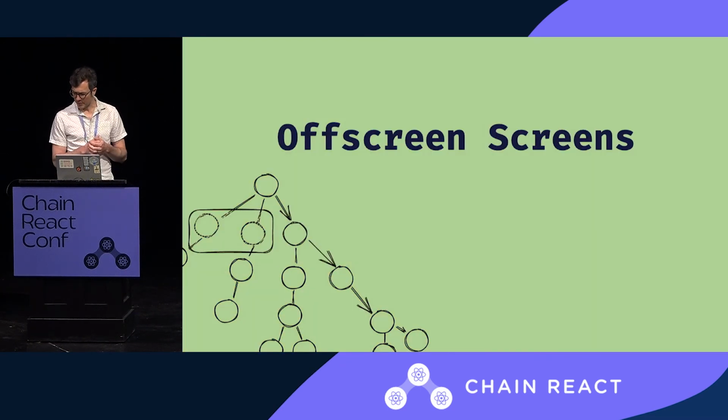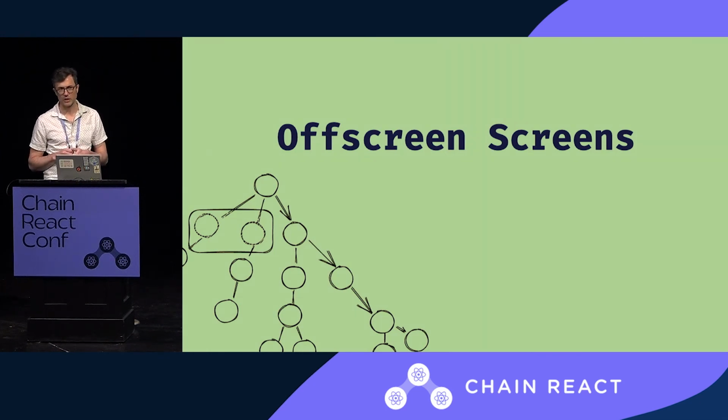Okay, this one shouldn't apply to you if you're using React Native Screens in React Navigation. I was just talking to someone earlier today who's like, no, I have this exact problem and I'm using React Native Screens. I know, I don't know how these things work. So off-screen screens is you've got a tab view, one's visible, one's not. React Freeze from Software Mansion should also accomplish this.